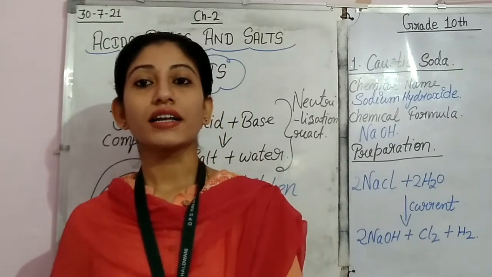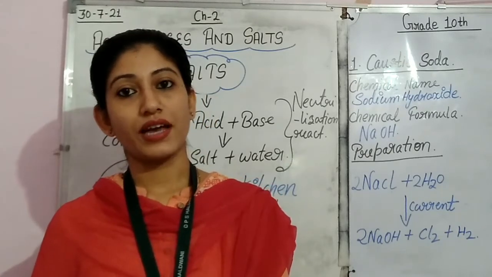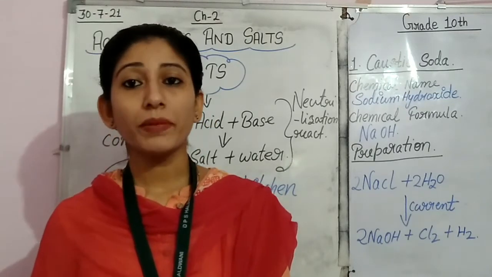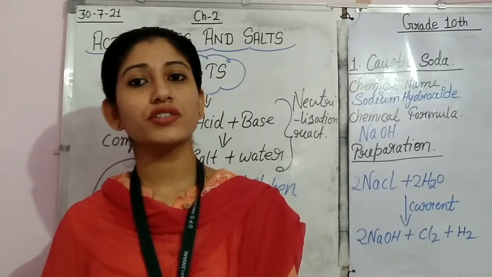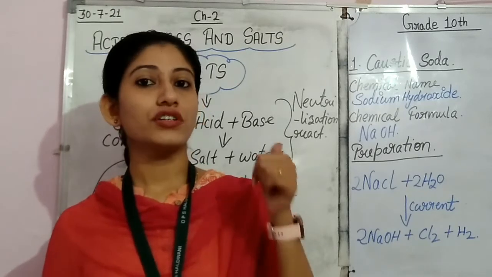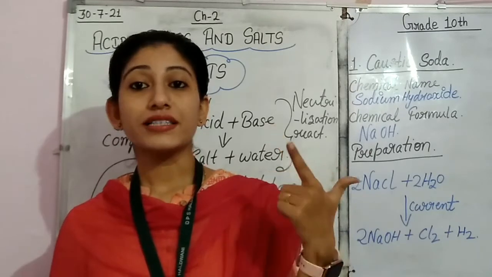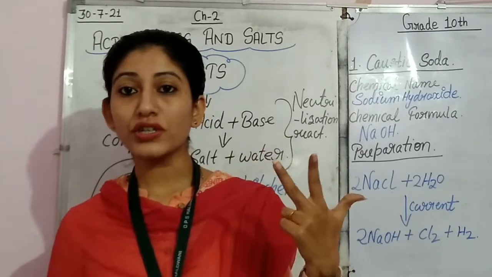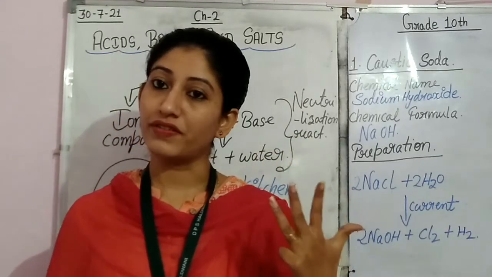So these are the uses of sodium hydroxide. These are the common ones. There are many uses of sodium hydroxide, but I have told you just the common ones. It is used for the preparation of soaps and detergents, as a pesticide, in the oil refining process, and in the manufacture of PVC.